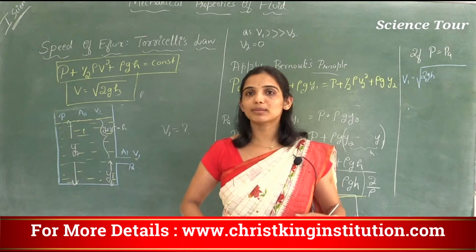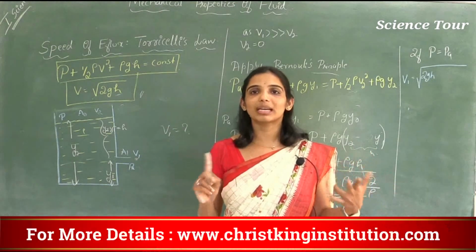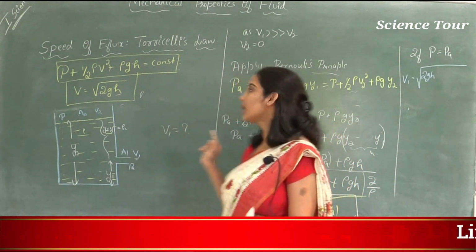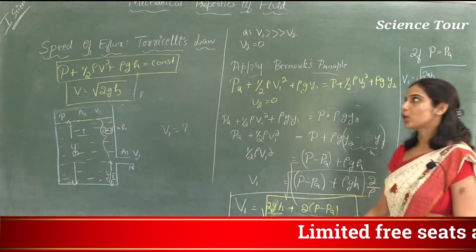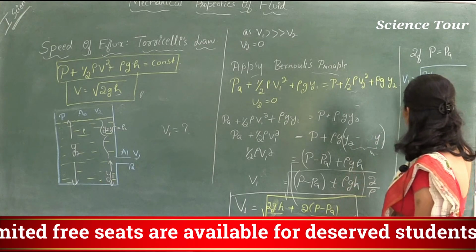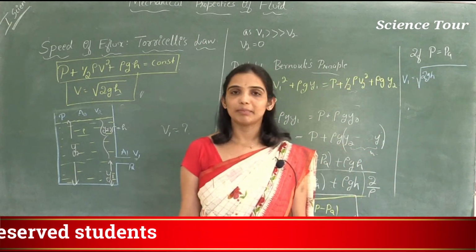If you are a healthy person or a very lean person, in both cases your speed will be the same as long as you are jumping from the same height. So this is about Torricelli's law. Knowing this formula is important, and this knowledge about Torricelli's law or speed of efflux is important.